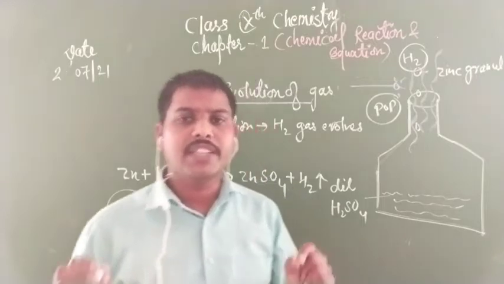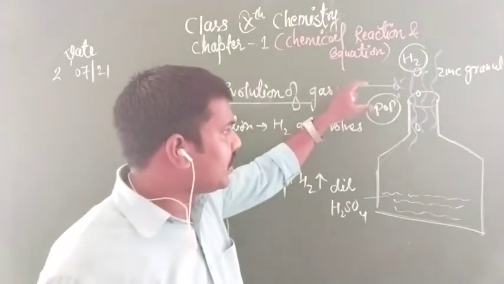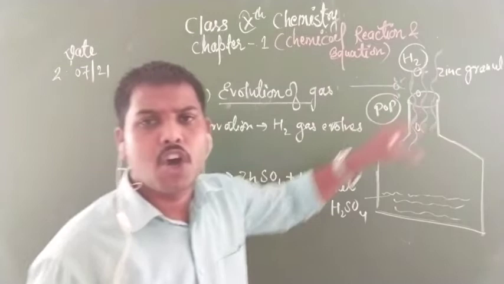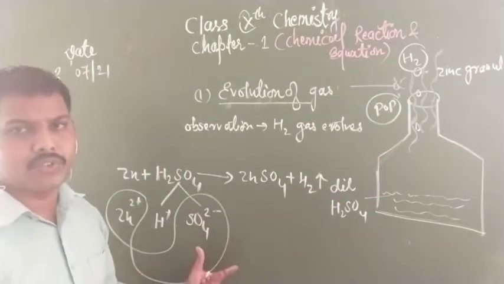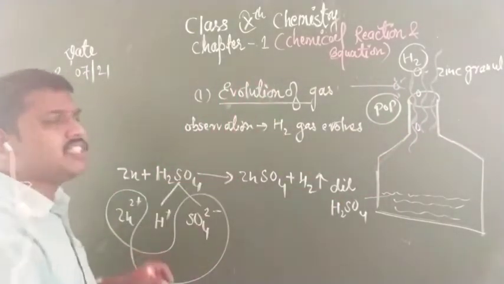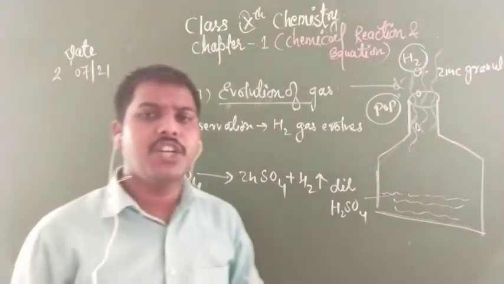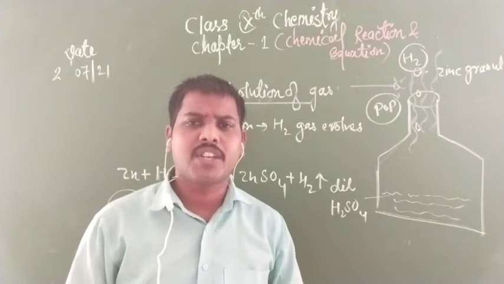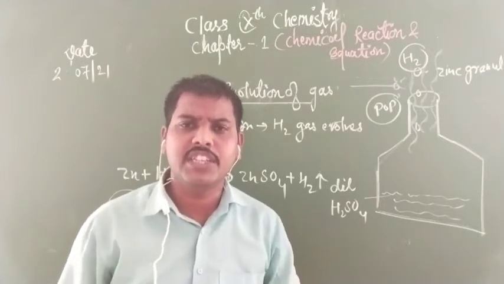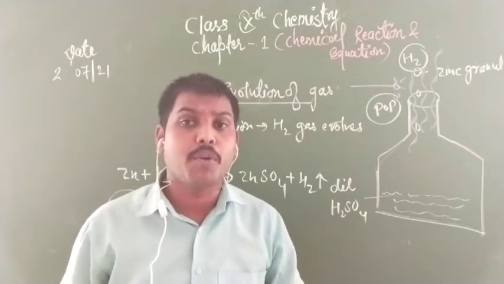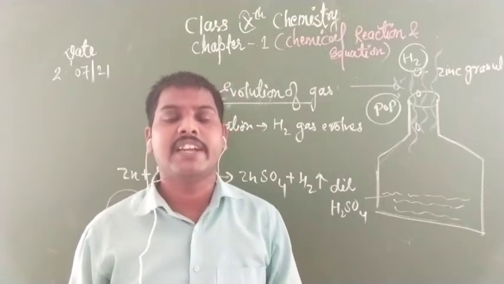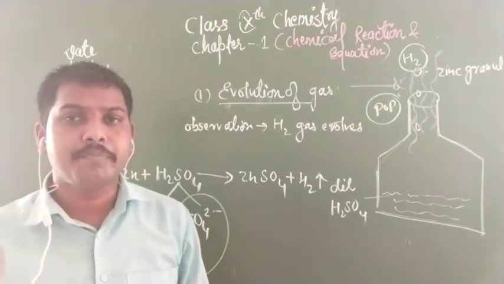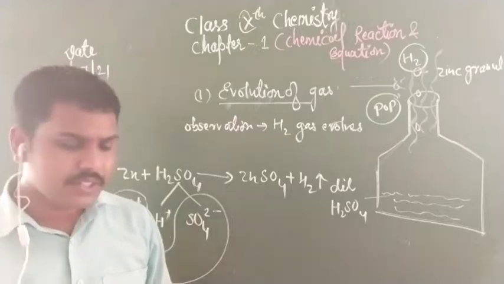You can identify this gas by taking a burning splinter near it or with the help of chemical equations. Overall, if any gas like nitrogen, oxygen or carbon dioxide is released by mixing two or more reactants, it means a chemical reaction has taken place. Clear everyone?